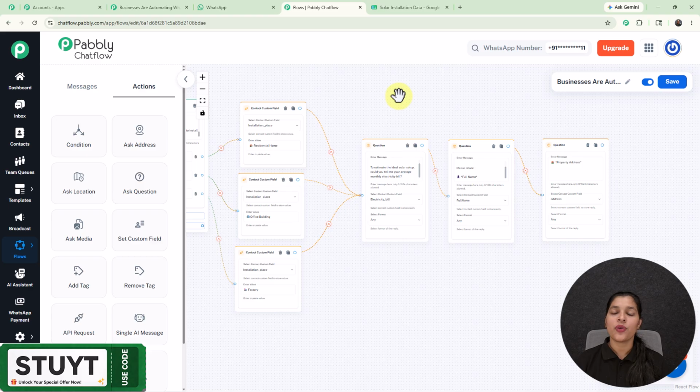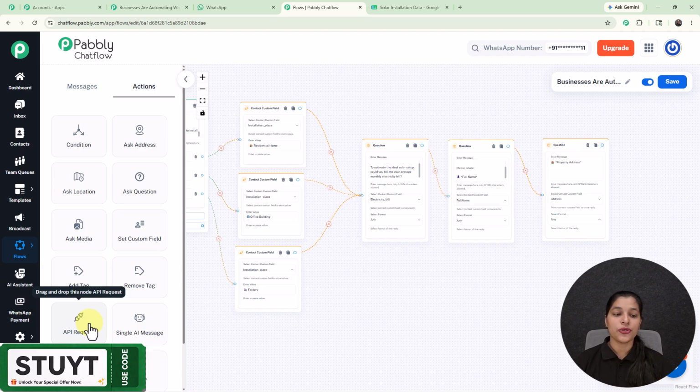Now if my user provides me the answer to all these questions, I want to automatically save the data over the Google Sheet. And for that, I'm going to use a node, that is API request. By using this API request node, I'm going to connect this particular flow with Pabbly Connect. By using Pabbly Connect, we can integrate thousands of applications. So in this case, I'm going to integrate Pabbly Chatflow with the Google Sheet by using Pabbly Connect.